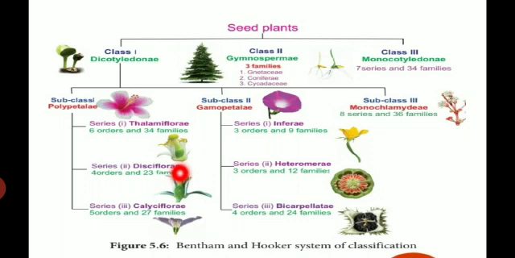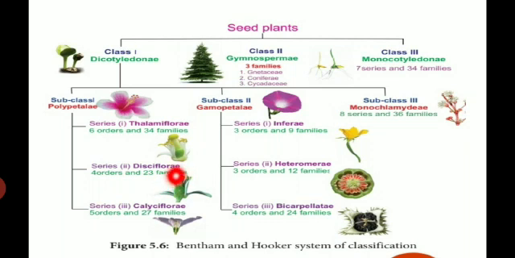Inferior ovary means sepals, petals and stamens are attached at the apex or tip of the ovary. Half inferior means they are attached at the middle of the ovary. The Calyciflorae include 5 orders and 27 families.